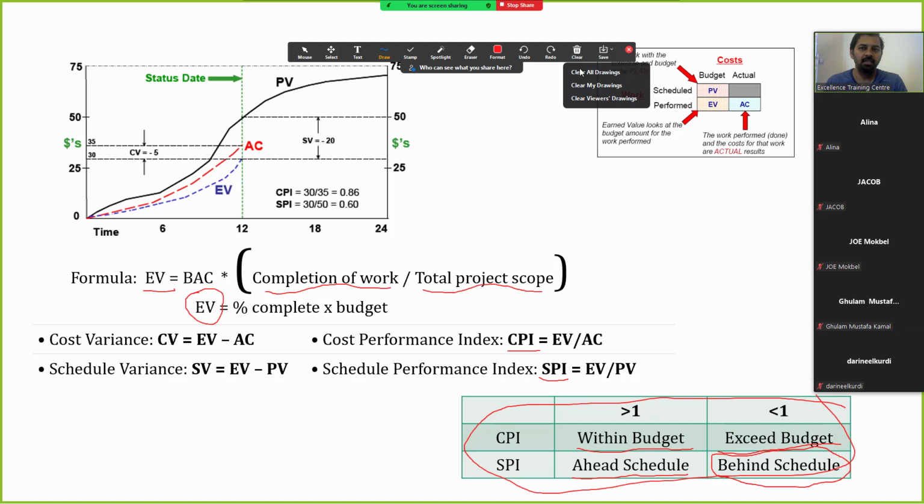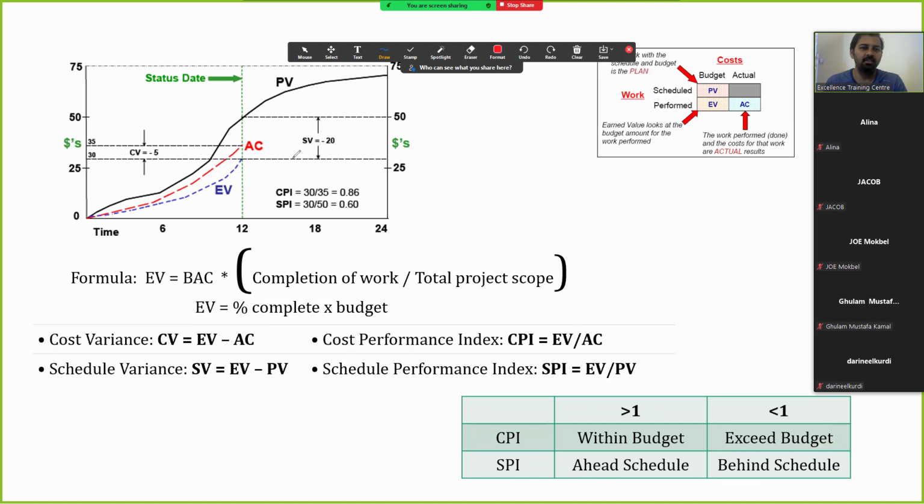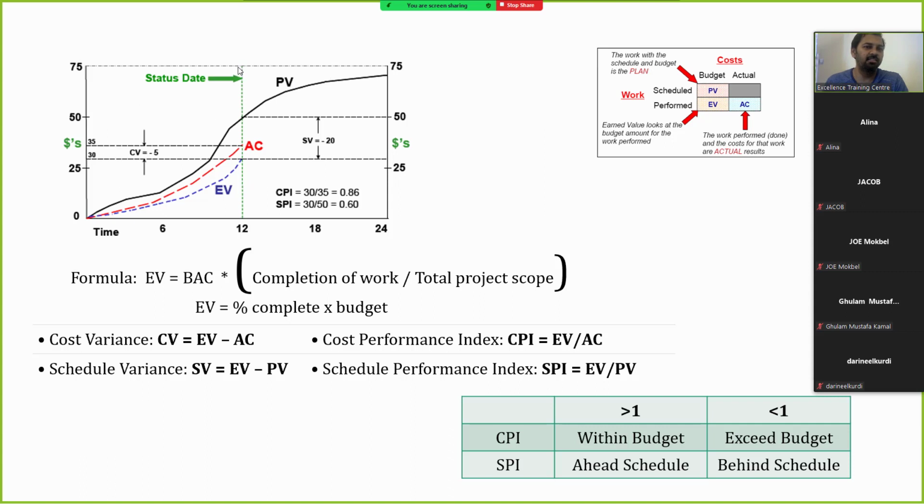With this, I have taken some graphs from the project management website. It shows the status exactly where we are standing.